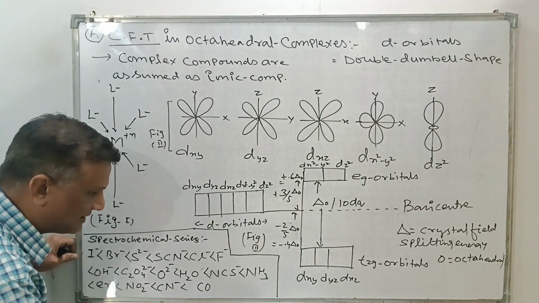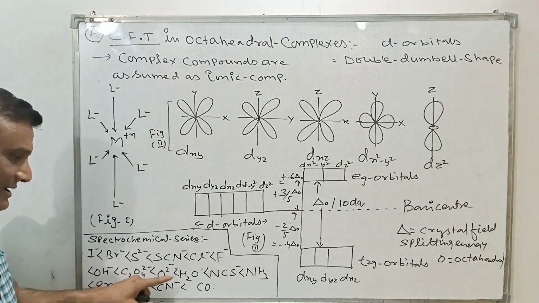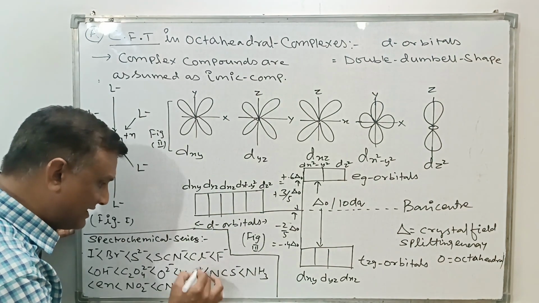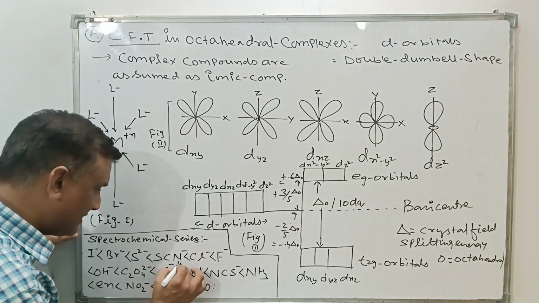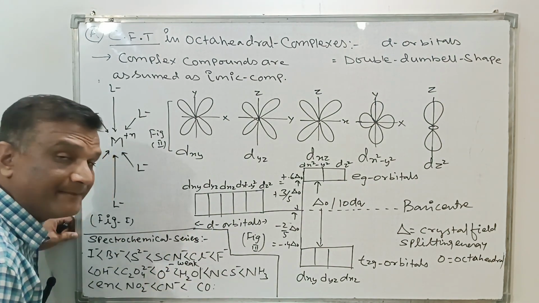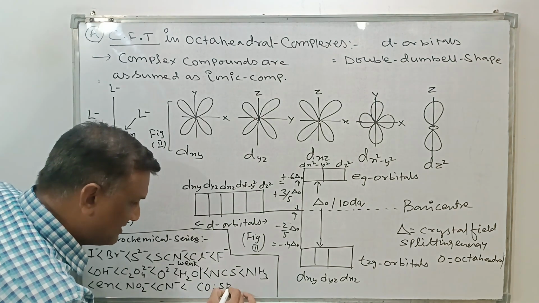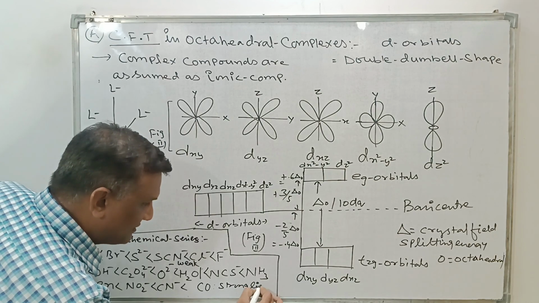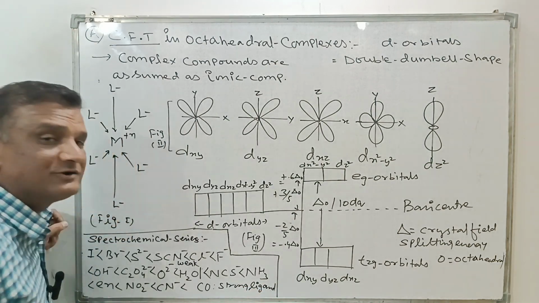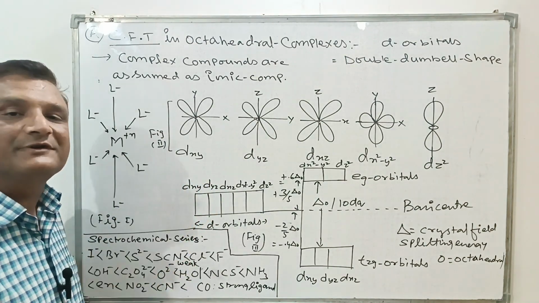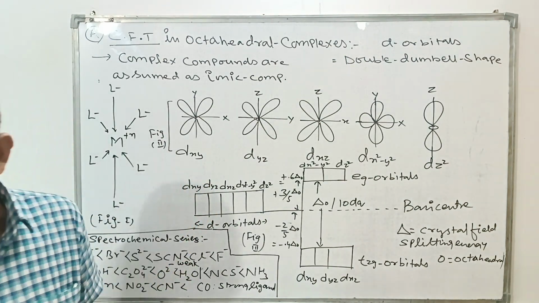Up to H2O, these are known as weak ligands, and after H2O, they are known as strong ligands. So this is also the effect of the spectrochemical series on the splitting of the d orbitals.